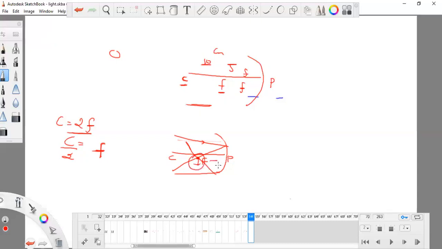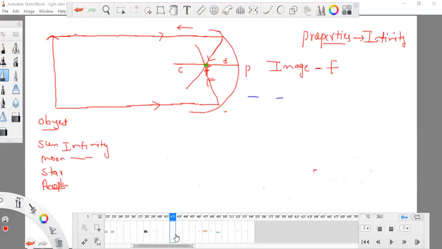Right now both of the lines are crossing at F, because of our rule that anything which is parallel to the principal axis has to cross the F point. So the image is forming at F. Next thing, the size of the image. The size of the image is very diminished, that means it will form very small.